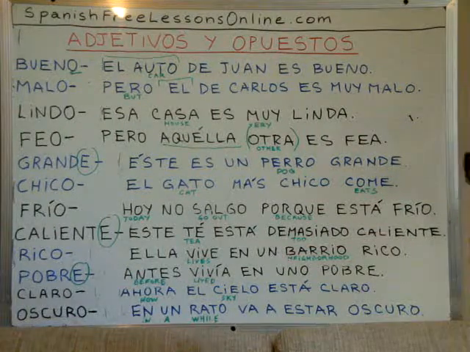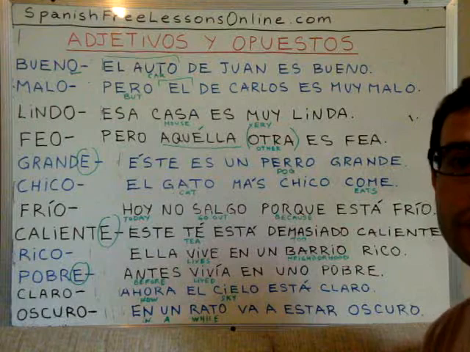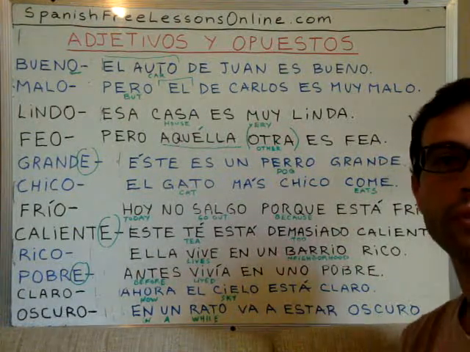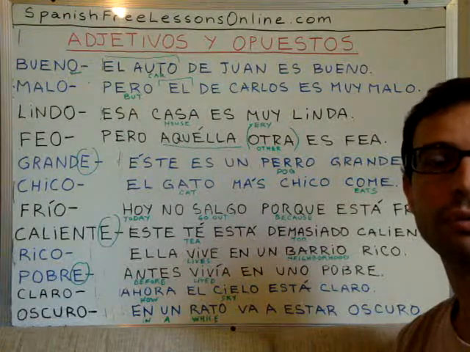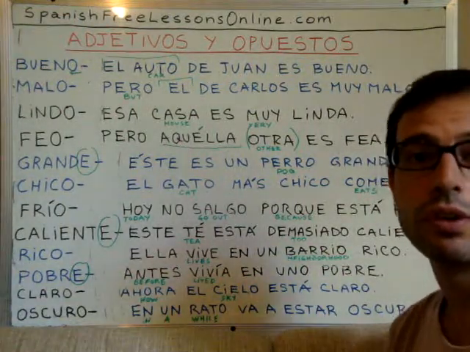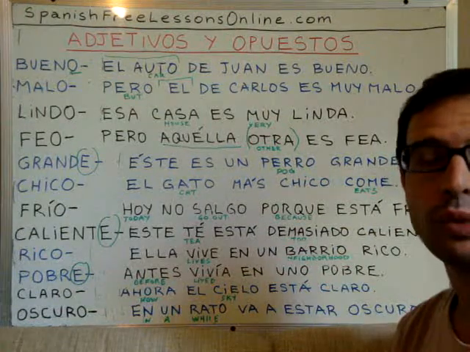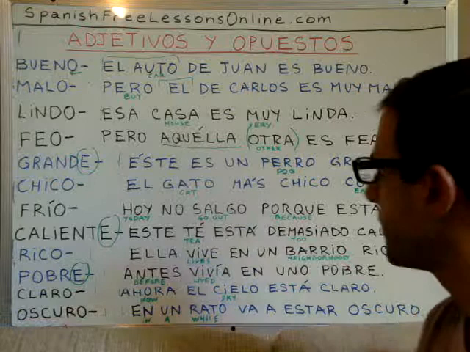You see, if you remember, when we conjugated the verbs ser and estar, both verbs correspond to the English verb to be, right? In our first lessons, we explained when we use ser and when we use estar.